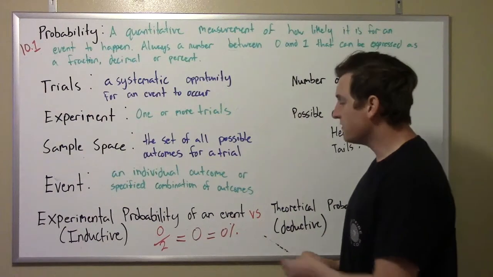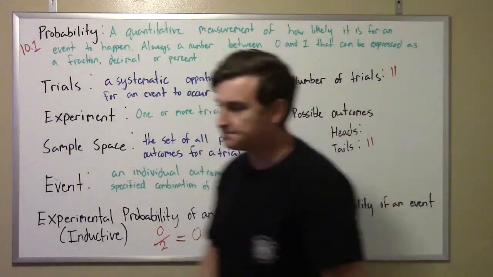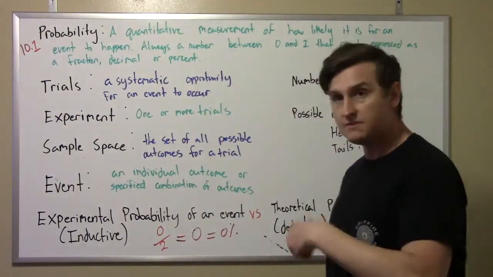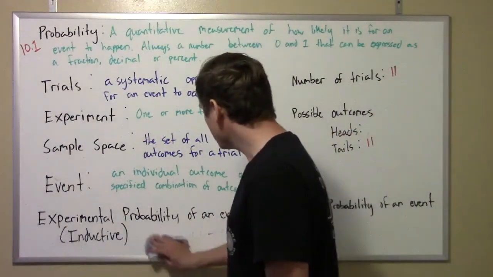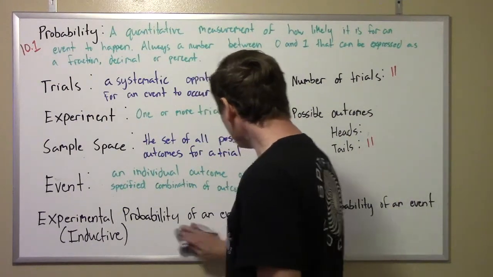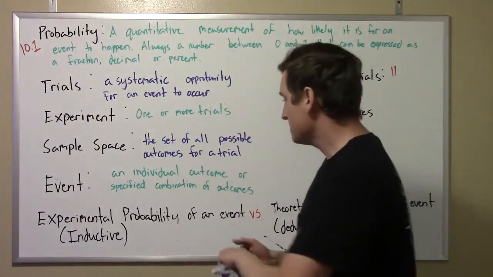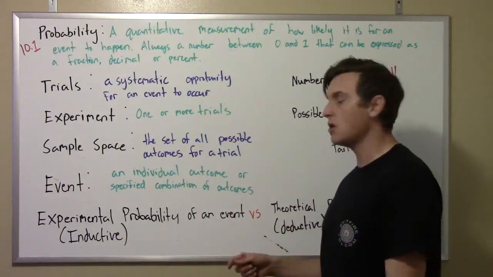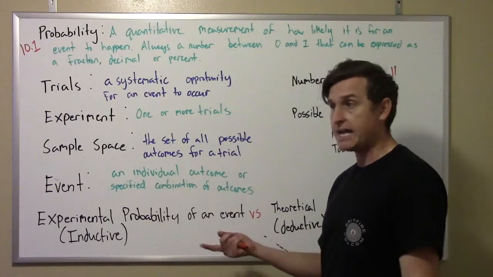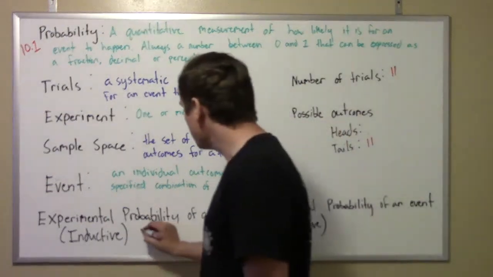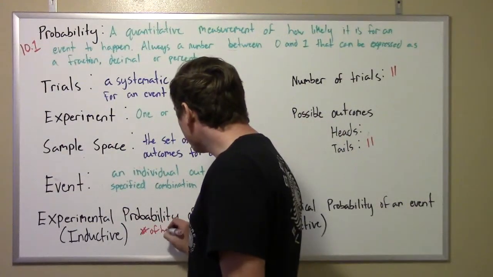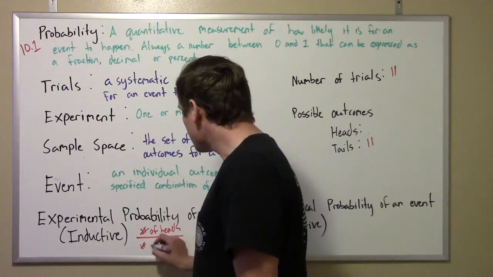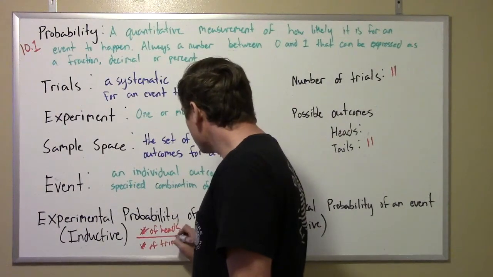Okay? So to find experimental probability of something, you have to do the number of times you've gotten that outcome divided by the total number of trials. So let's write that up here. Keep that in mind as we keep going. So the probability of an event. Well, the event in this case is getting a heads. So it's the number of times we got heads divided by the total number of trials. So number of heads, right? Number of times we got heads over number of trials.